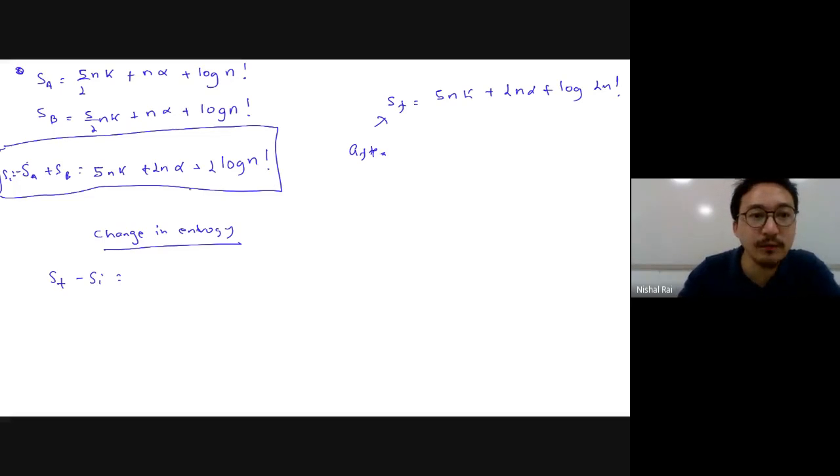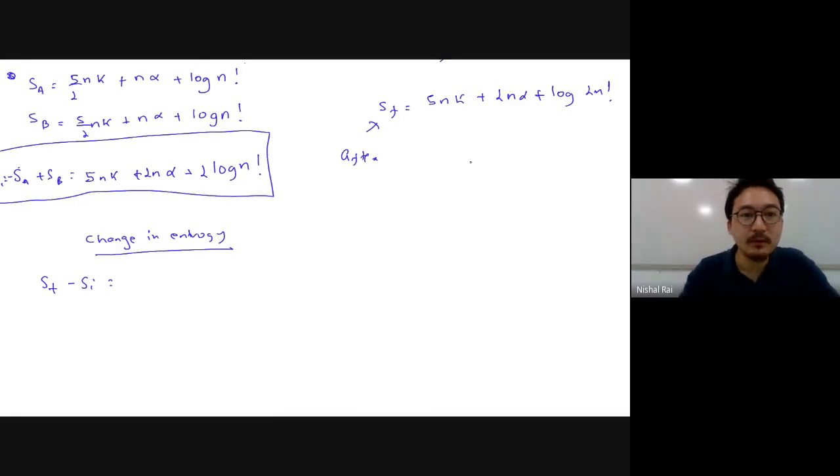If you can directly see from here, 5Nk minus 5Nk cancels out, and 2Nα cancels out. Only the term that will be remaining is 2 log of N factorial minus log of 2N factorial.